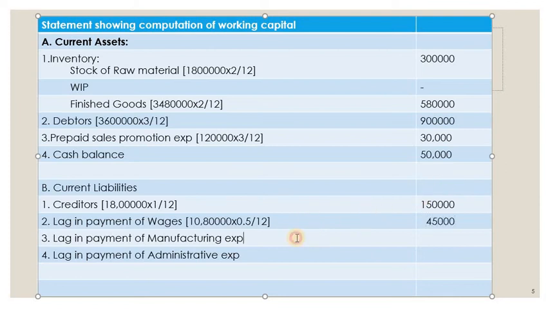Then lag in manufacturing expenses, total is 4,80,000. So how many months they are lagged? That is 1 month. So calculate how much is the expenses, that is 40,000. Then administrative expenses are lagged for how many months? So how much are administrative? 1,20,000 into, again it is 1 month lag in period, so total is 10,000.